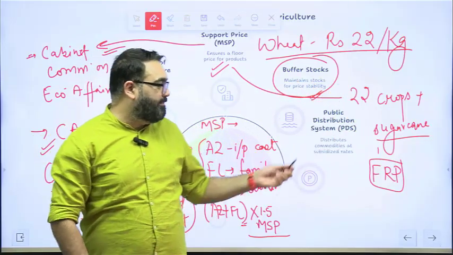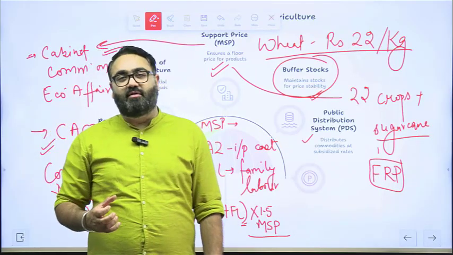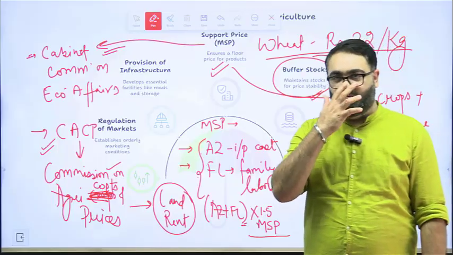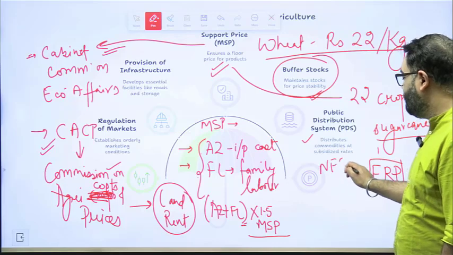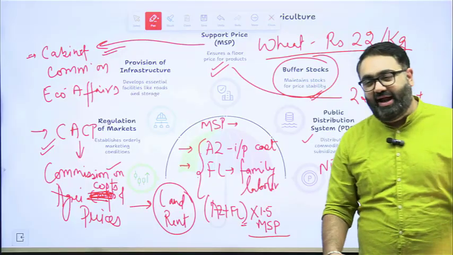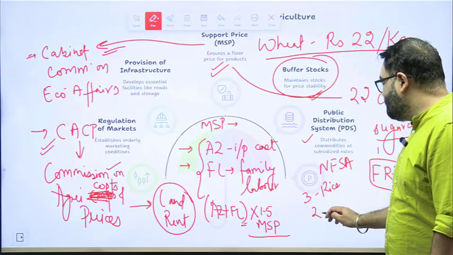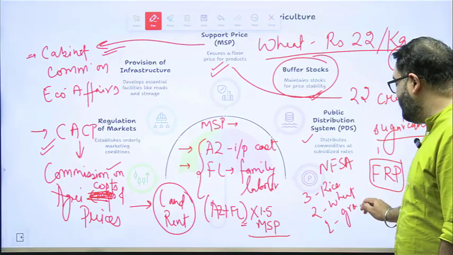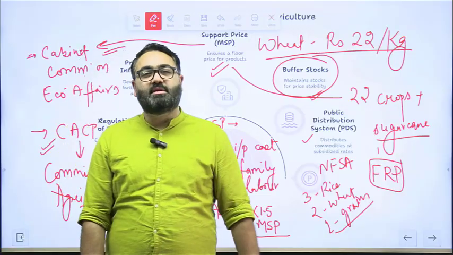Then the government also has a public distribution system called the PDS. These are ration shops of the government through which they distribute food grains at a very highly subsidized price. You all would have read or at least heard about the National Food Security Act, under which the government gives food grains at a highly subsidized price, let's say 3 rupees per kg rice, 2 rupees per kg for wheat, 1 rupee per kg for other food grains, coarse grains like millets, etc. 5 kg per person per month is given under this program.